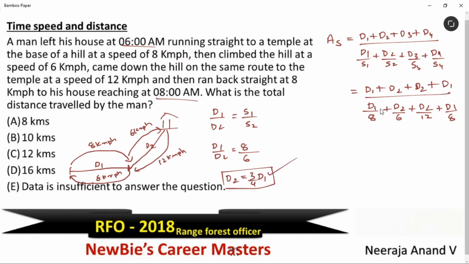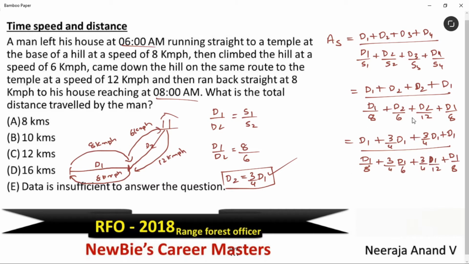Now let's use this to simplify this equation. We can rewrite this as d1 plus 3/4 of d1 plus 3/4 of d1 plus d1, divided by d1 by 8 plus 3/4 of d1 by 6 plus 3/4 of d1 by 12 plus d1 by 8. Now it is very simple to simplify this equation because all variables are the same. Just take d1 common from numerator and denominator.